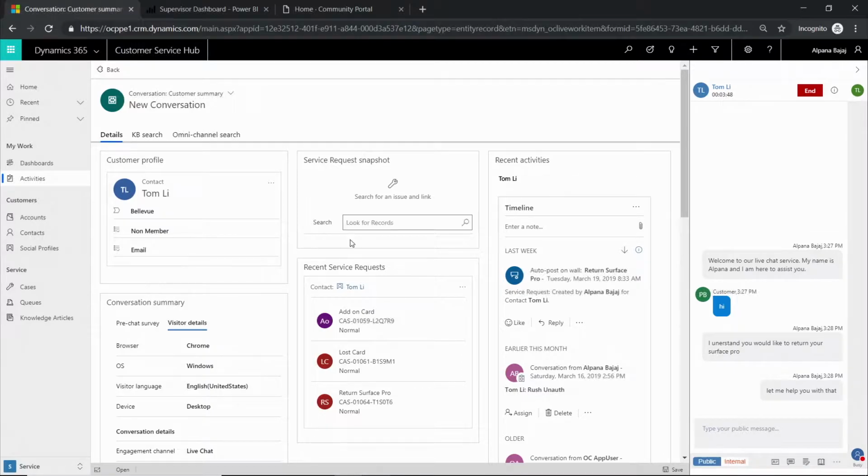The next section of details available as part of Conversation 360 is the open service request associated with the contact record, which quickly tells me that he already has an existing case for Surface Pro. And since this particular conversation is associated with the same return Surface Pro request, in one click I can quickly search for the record and associate this conversation with an existing case.